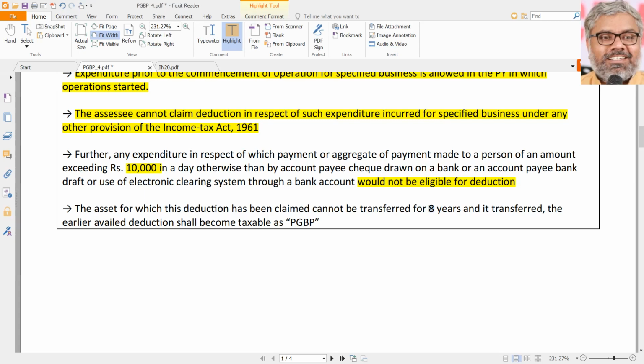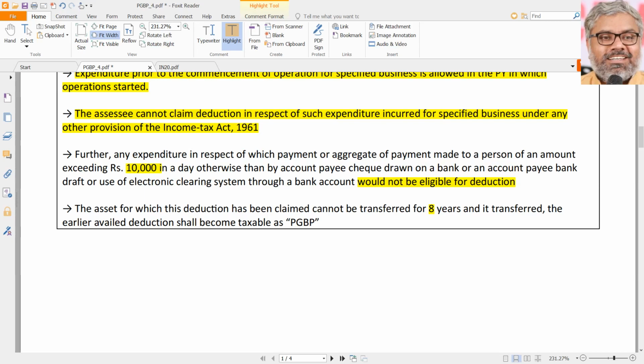And one more point is also there. Like we have a 5 years restriction for 35, here for 35AD assets, the restriction is for 8 years. Means if once a deduction is claimed under this section and within 8 years the assets are transferred, then whatever deduction was available earlier now shall become taxable as PGBP. Of course, for all those years of usage, the asset will be eligible for depreciation. When 35AD is not allowed, 32 will definitely be allowed. But the remaining amount shall definitely become taxable as PGBP.